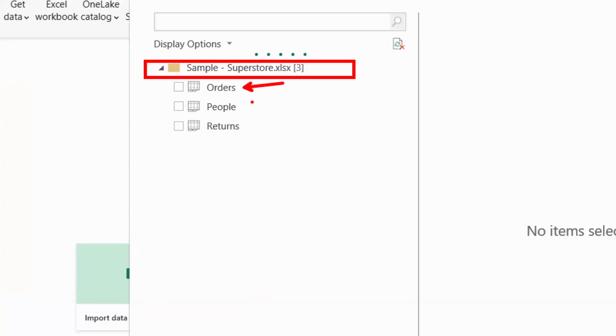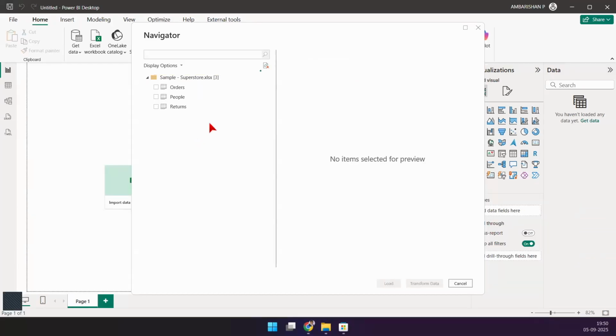And then there are 3 sheets available in this particular file. Let's just focus on the orders sheet alone for now. I just wanted to show you how you would connect to the data set, load it into Power BI, and then what you can do with your details here. Okay, that's our first idea.